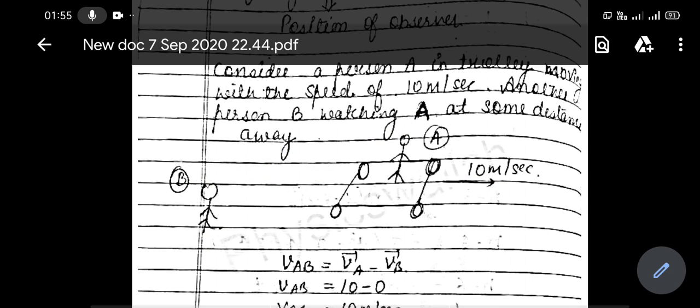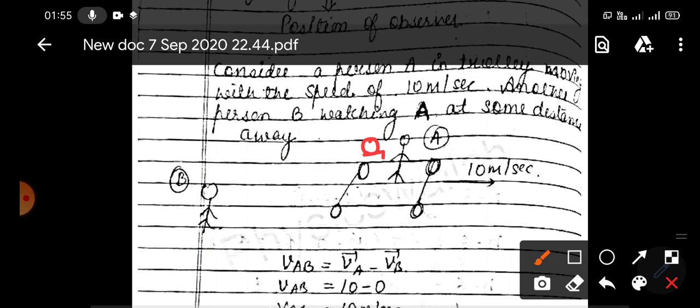Now suppose both you and your friend are inside the trolley. Now what will your friend observe? That you are not moving actually. He will observe the trolley is moving, but he will observe you are not moving because he is also inside the trolley.